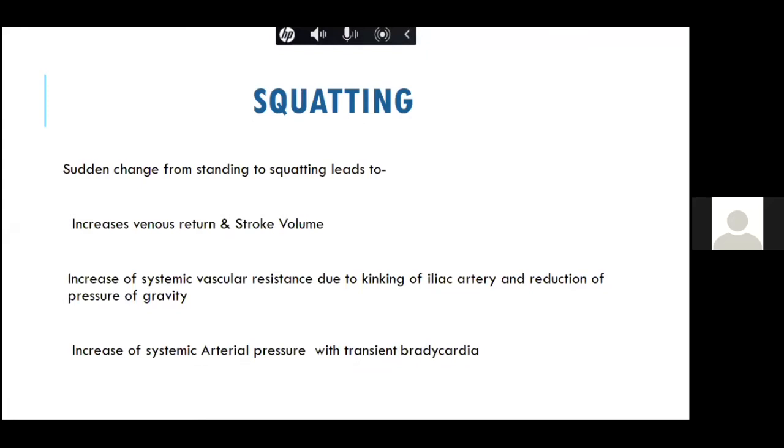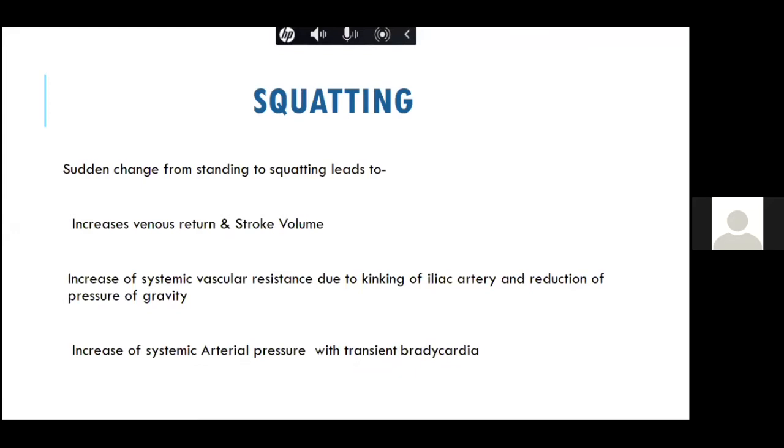If you're thinking that there is an aortic stenosis murmur or an HCM murmur, or you are confused, you should always do the standing maneuver, Valsalva, and squatting, because these are the maneuvers which will distinguish between these murmurs. What happens when you do squatting, and the most important thing, is that there is a kinking of the iliac artery, and because of the kinking of the iliac artery, the systemic vascular resistance increases.